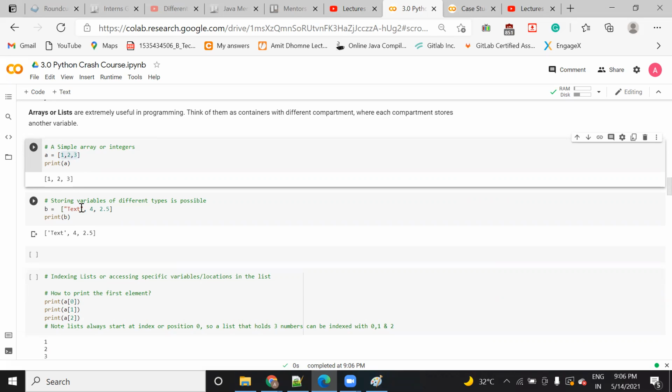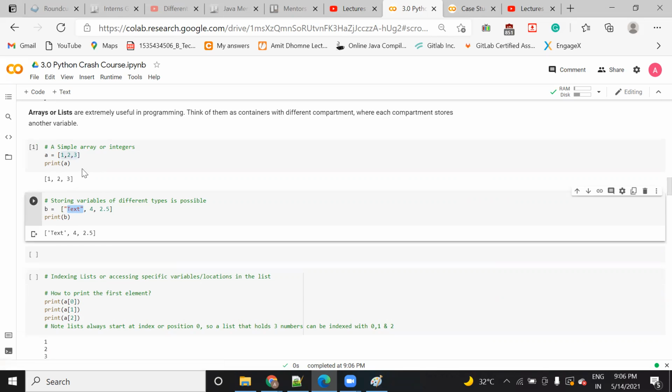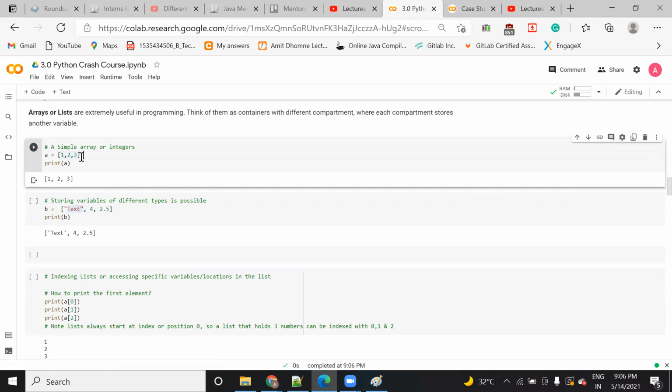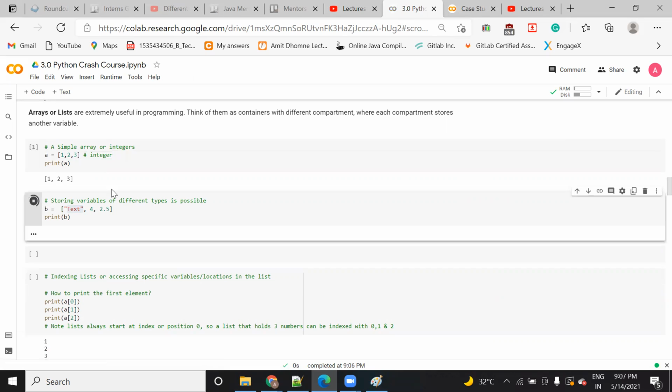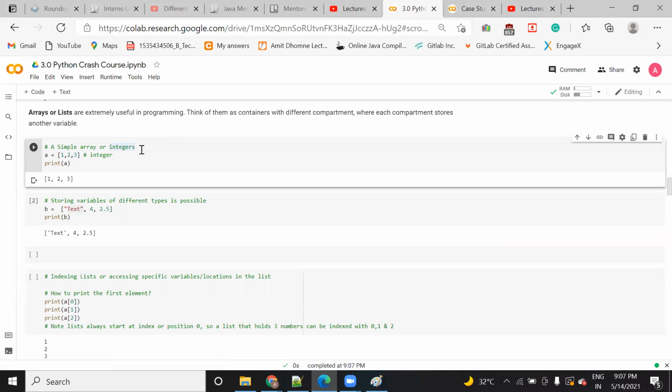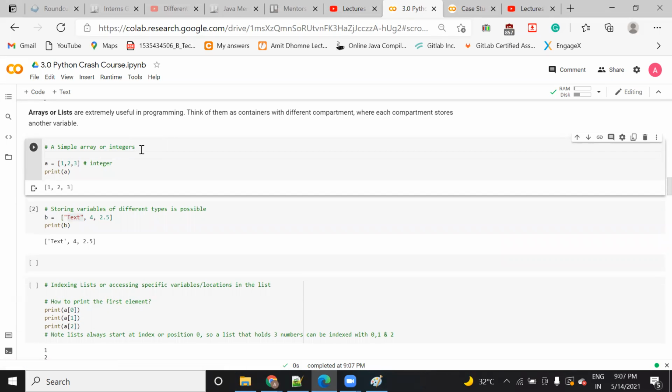Similarly, if you want to save data other than homogeneous, here all are integer type. You can see this is integer data. If you want to add data other than integers, that can also be saved. So a list is a data structure in Python, just like an array. An array is also a data structure, and so is a list.